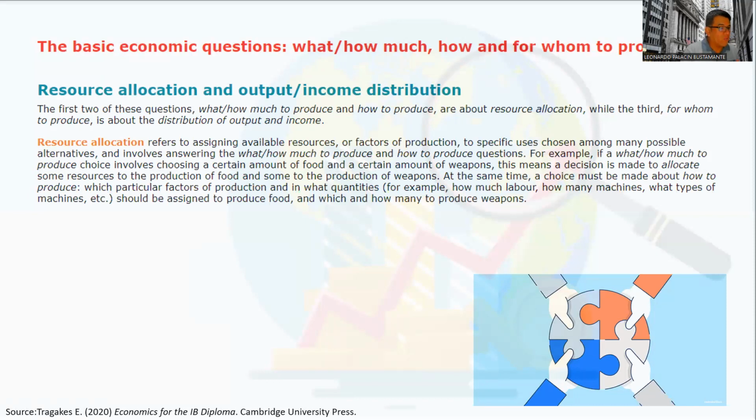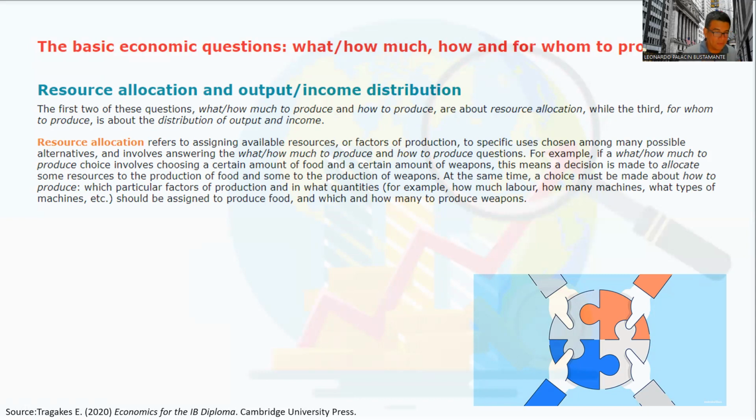Let's define resource allocation. Resource allocation refers to assigning available resources or factors of production to specific uses chosen among many possible alternatives. And this involves answering what, how much to produce, and how to produce questions.